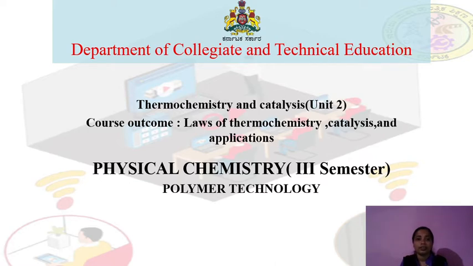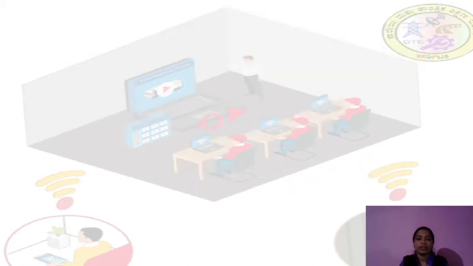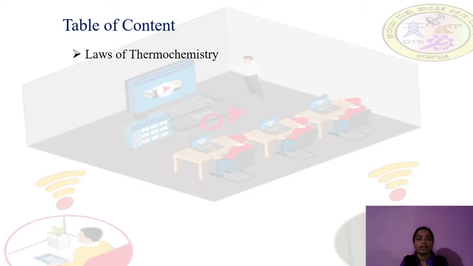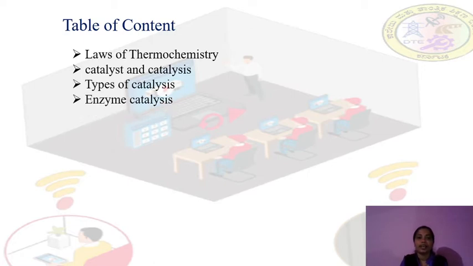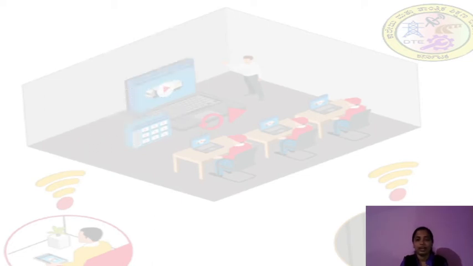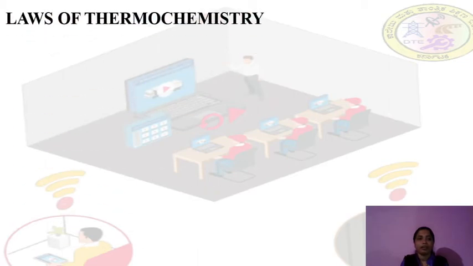In this unit, the course outcome is laws of thermochemistry, catalysis and their applications. Now let's start this session. The content of this session is laws of thermochemistry, catalyst and catalysis, types of catalysis, enzyme catalysis, applications of catalysis, and some multiple choice questions. Let's study about the laws of thermochemistry.